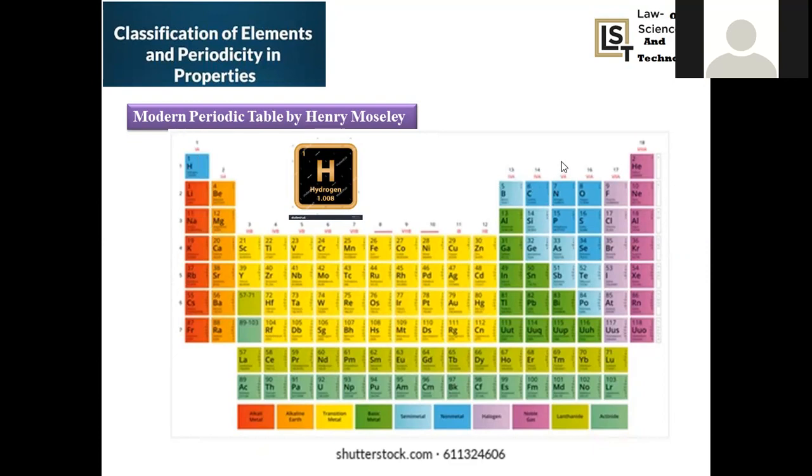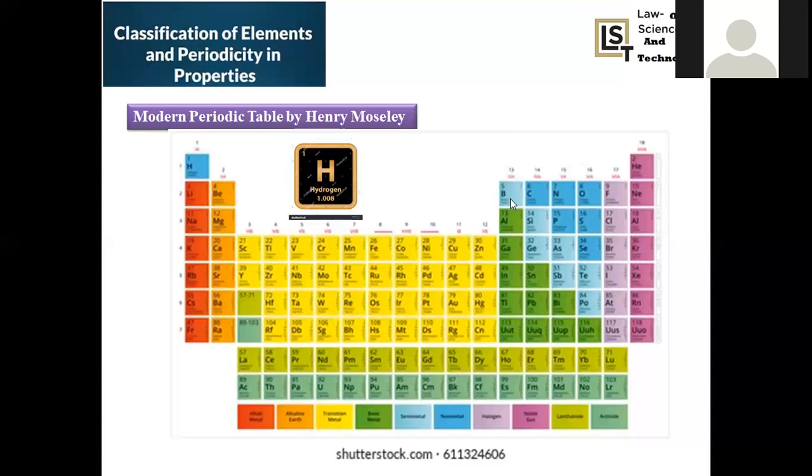When you move on to 13th, 14th, 15th, 16th, 17th, and 18th, how many? 1, 2, 3, 4, 5, 6. All these 6 groups are regarded as P block elements. What could be the reason? Because the differentiating electron will enter the p orbital of their valency shell. The p orbital is subsequently occupied.